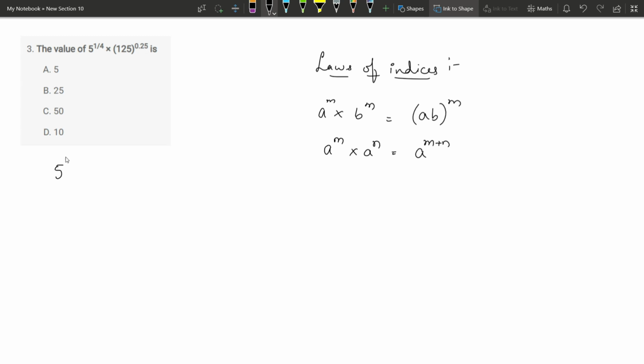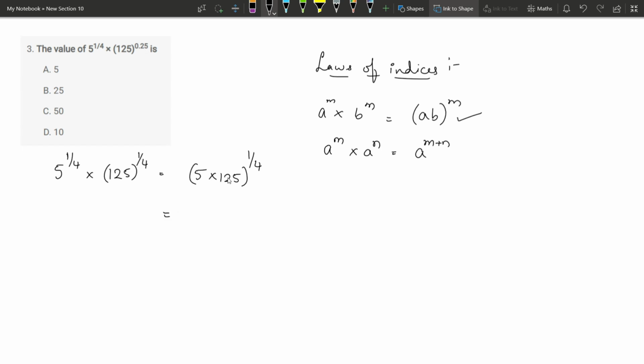5 power 1 by 4 into 125 power 0.25. 0.25 is nothing but 1 by 4 only. Since these two numbers have the same power, we use this first law and we combine the bases. We multiply the bases and we combine the power.